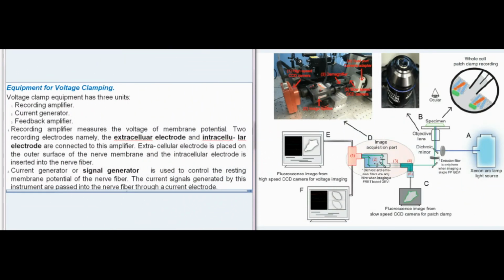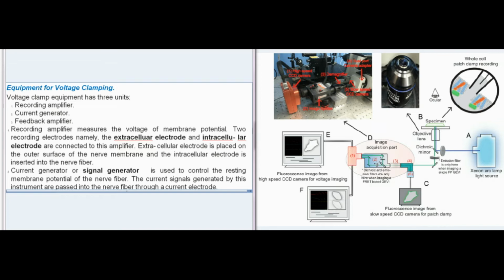Equipment for voltage clamping. Voltage clamp equipment has 3 units: recording amplifier, current generator, feedback amplifier. Recording amplifier measures the voltage of membrane potential. Two recording electrodes, namely, the extracellular electrode and intracellular electrode, are connected to this amplifier. Extracellular electrode is placed on the outer surface of the nerve membrane and the intracellular electrode is inserted into the nerve fiber.